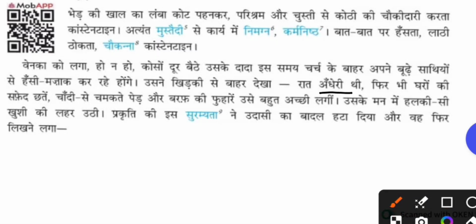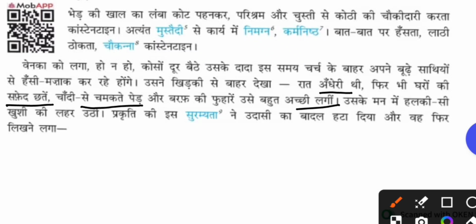अंधेरी means dark. फिर भी घरों की सफ़ेद छतें, चांदी से चमकते पेड़ और बर्फ़ के फुव्वारे उसे बहुत अच्छी लगी. So now, though it is night, very dark night, but the houses were covered with the snow, right? So the roof, how will it be? It will be white in color. So सफ़ेद छतें is the white terrace.